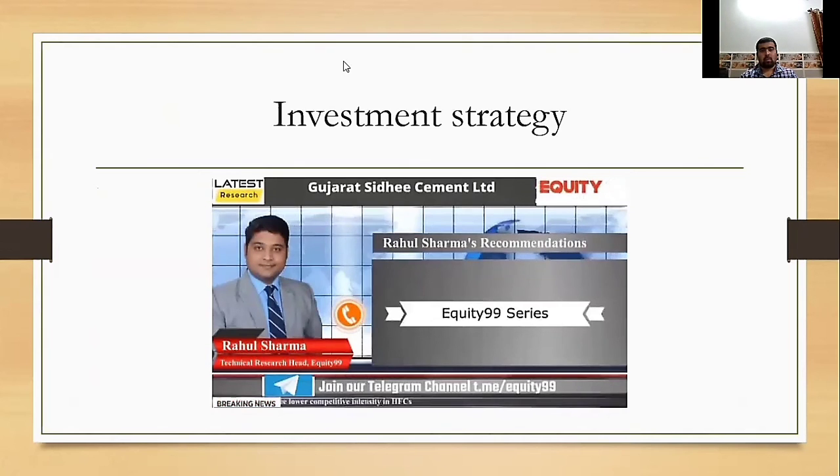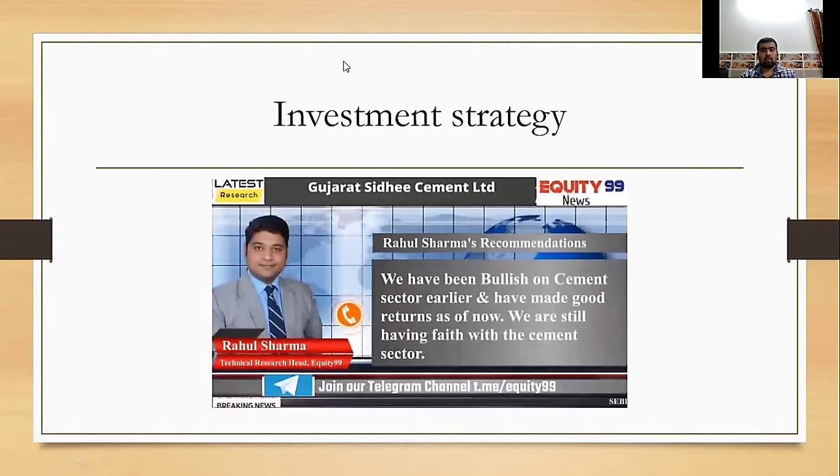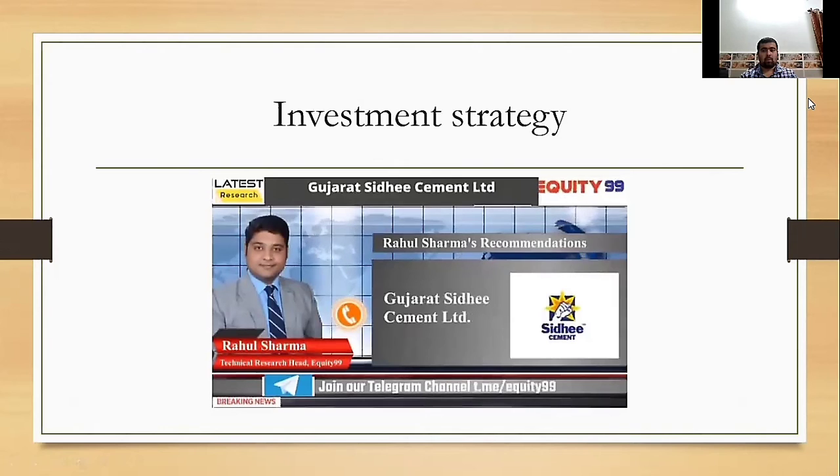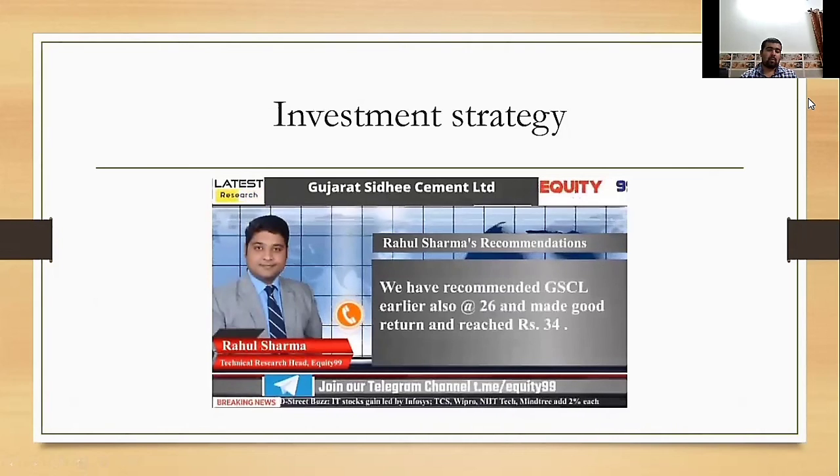First of all, I would like to tell you that this is a very good opportunity in the cement sector, which we have already recommended in the past and made really good returns, and we still have faith in this sector. Today we are going to discuss a stock in the cement sector. The name is Gujarat Siddhi Cement Limited. We recommended GSCL earlier at the rate of 26 and made good returns, and the stock reached the level of 34. Now we are again bullish on the same stock, GSCL, Gujarat Siddhi Cement Limited.